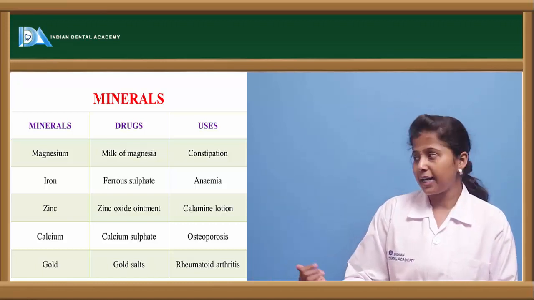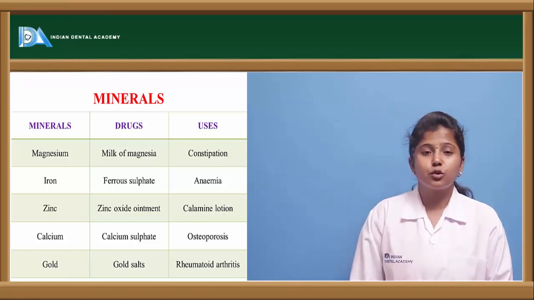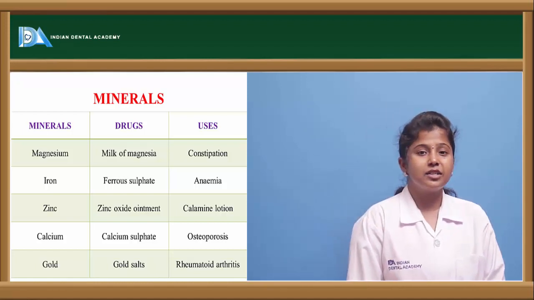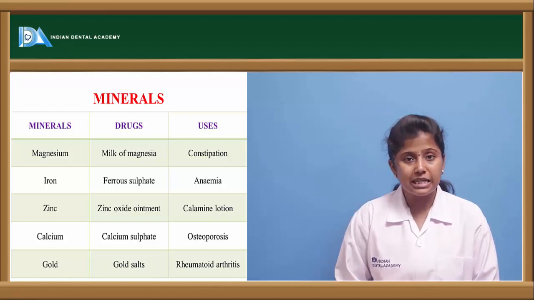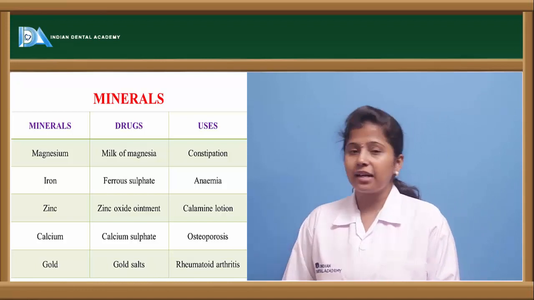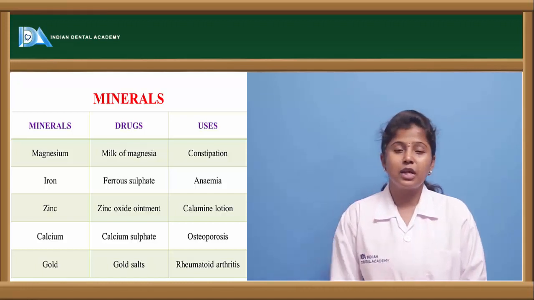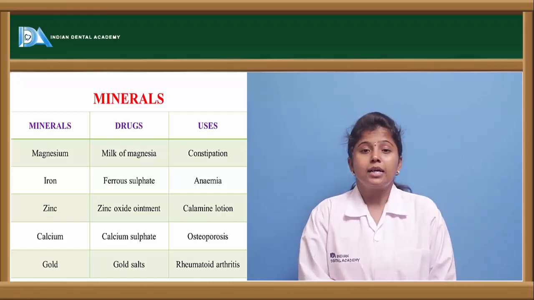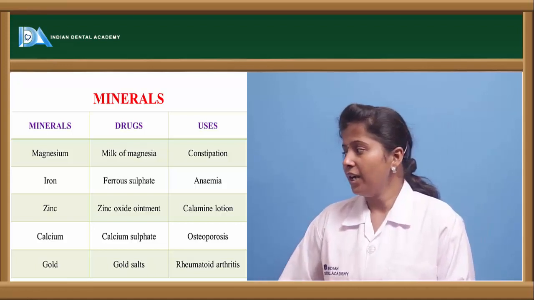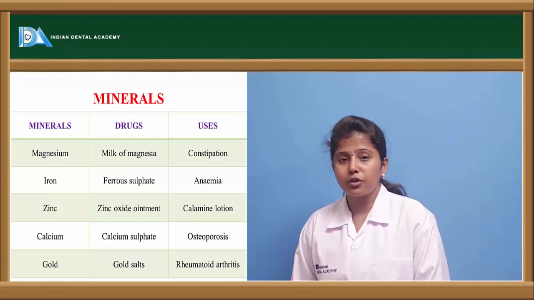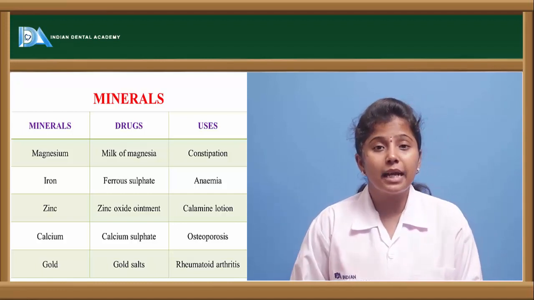The other one is iron. The drug which is obtained from iron is ferrous sulfate, which is used to treat anemia. So anemia is a condition where there is improper functioning or improper synthesis of RBC in the body. The other one is zinc, from which the zinc oxide ointment is prepared, which is used along with the calamine lotion to treat skin related disorders. The other one is calcium, from which calcium sulfate is obtained, which is used in osteoporosis. Osteoporosis is a condition where the bones become brittle and easily breakable.